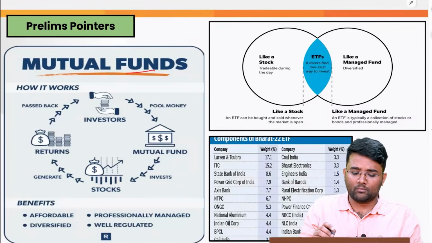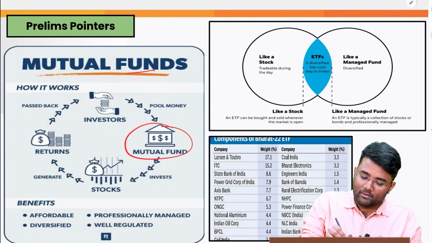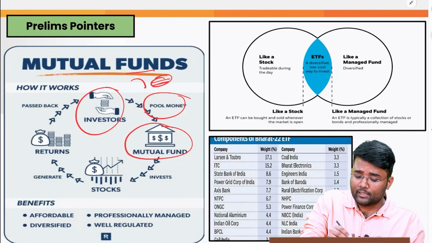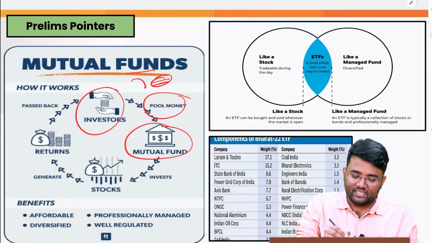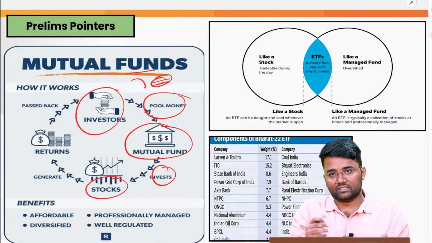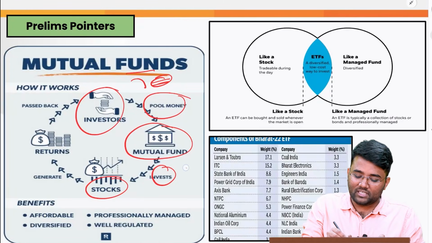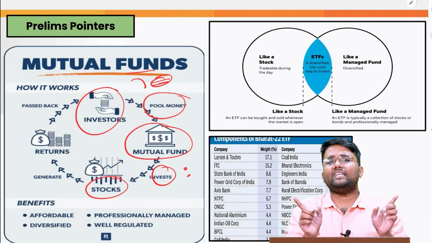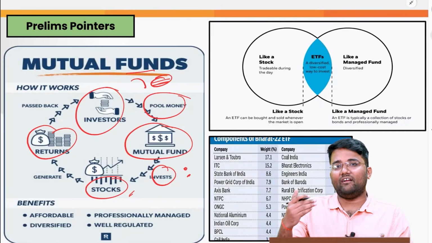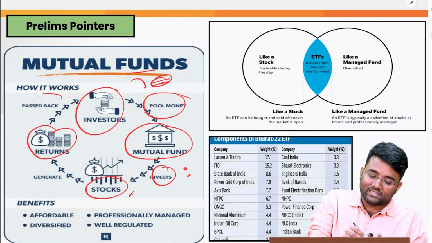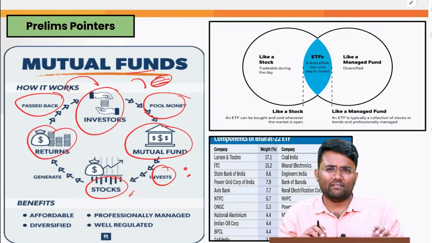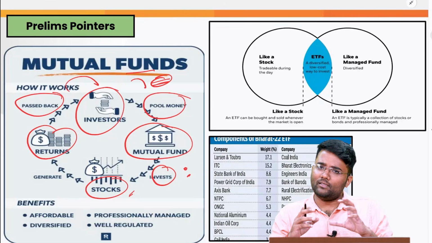Now, what exactly are mutual funds? There will be a mutual fund manager who pools money from different investors, and investors can deposit money even in smaller amounts. The mutual fund manager then invests this money in different stocks. Obviously, they will not limit the whole investment to any one company or any one sector. Rather, they will keep it diversified to reduce the risk. Whatever returns they generate on the investments in different stocks or equity, they pass on to the original investors in the same proportion in which they invested, and they keep a small amount with themselves as the mutual fund manager.